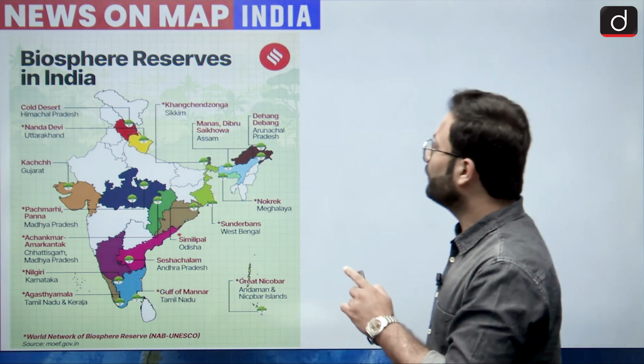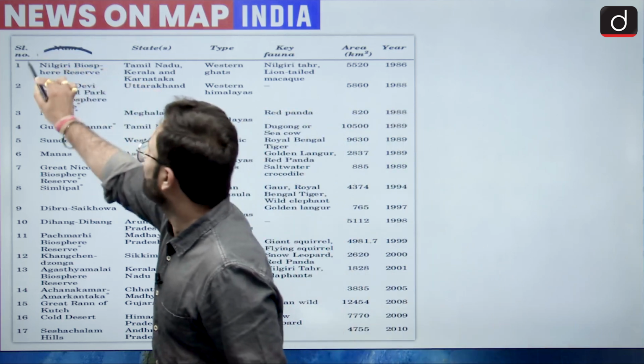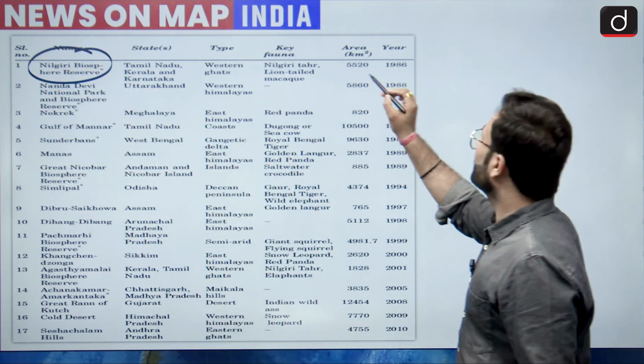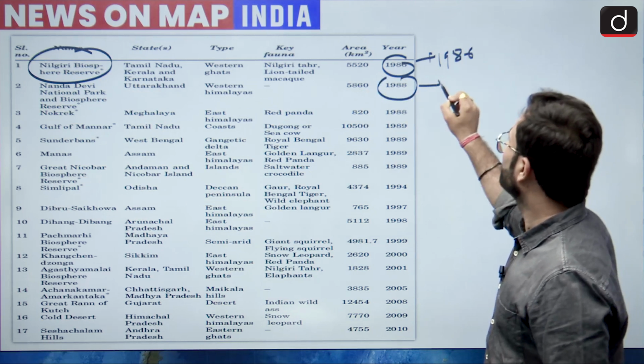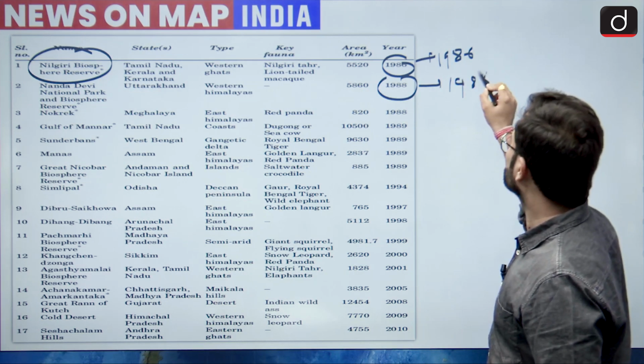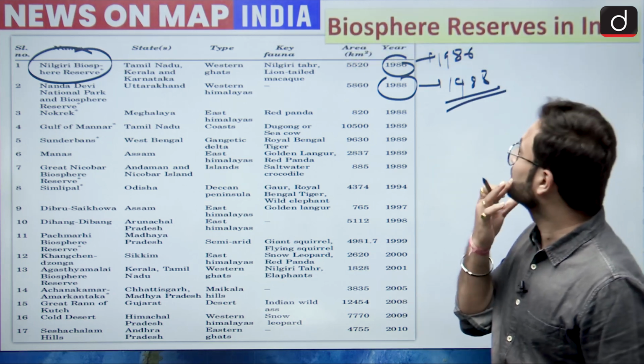Okay, now moving to the part where you can tell which one was the first. Here the first one was Nilgiri. It was designated as a biosphere reserve in 1986, and in 88 Nanda Devi was designated. Okay, so I hope this is clear. Now we can move further with the question again.